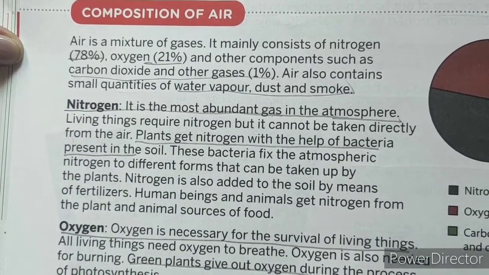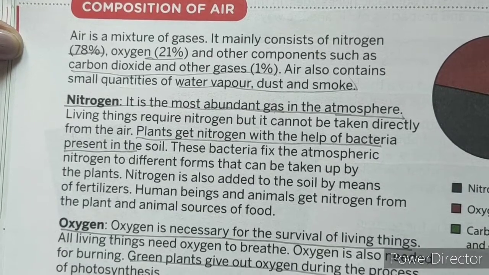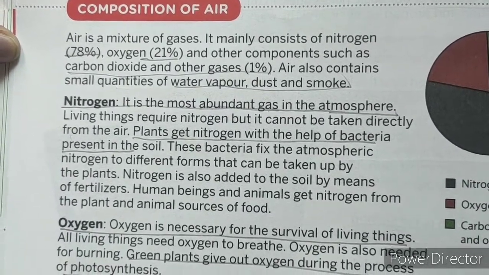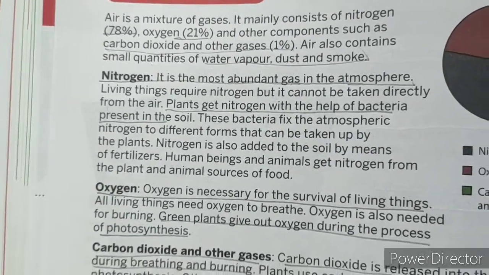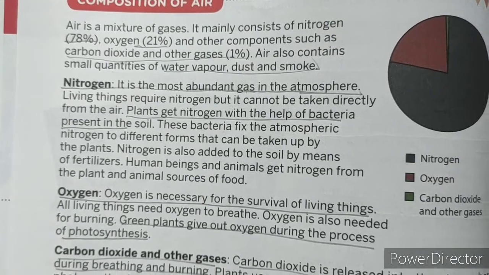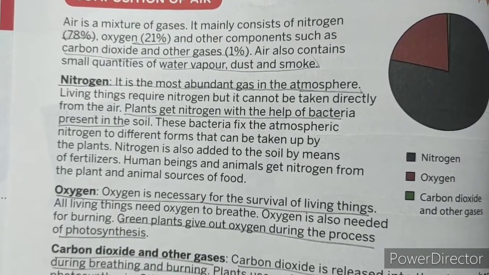How much percent? Only 78% is nitrogen. Plants get nitrogen with the help of bacteria present in the soil. With the bacteria in the soil, plants are able to get the nitrogen which is required for them.